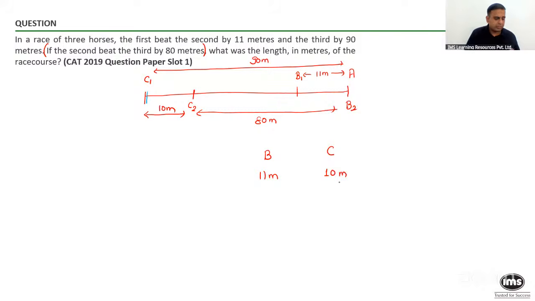So all of you give me a thumbs up on the chat. Does this mean the speed ratio of B and C is 11 is to 10? The speed ratio of B and C happens to be 11 is to 10. And now if you look, B beat C by 80 meters. So right now the gap in the ratio seems to be 1. If I want 1 to become 80, multiply the entire ratio by 80, and that makes it 880 here and 800 over here. And this is the length of the race.